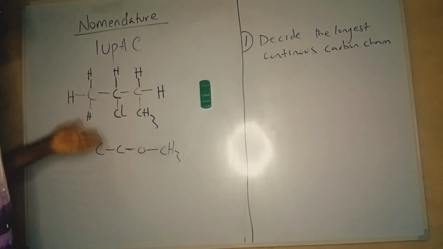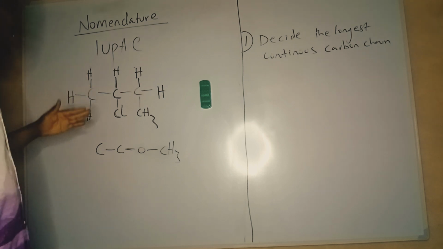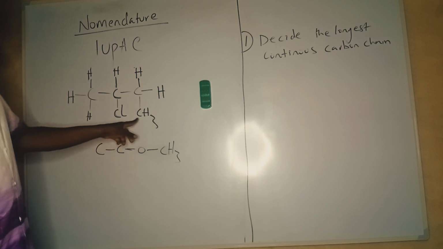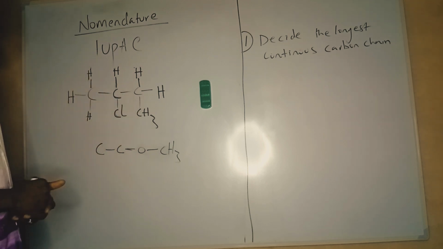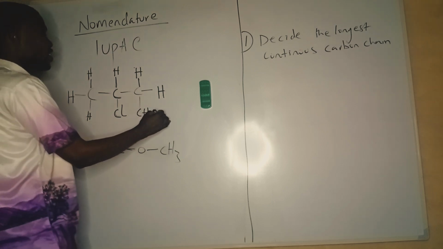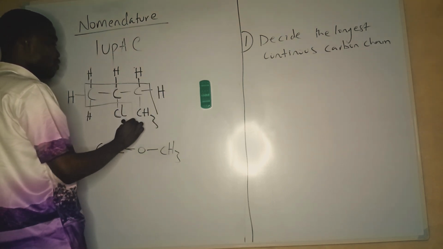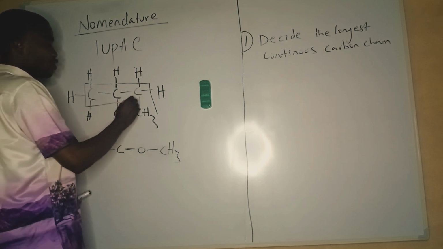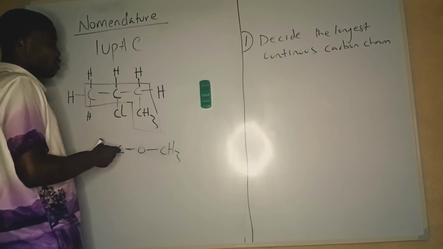How many isomers, pardon me, we have gone to isomerism, that's another aspect. So how many carbons are continuous here? Four carbons continuous. When we decide the longest continuous carbon chain, the first thing is to decide the longest continuous carbon chain.